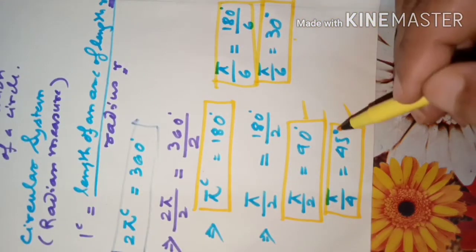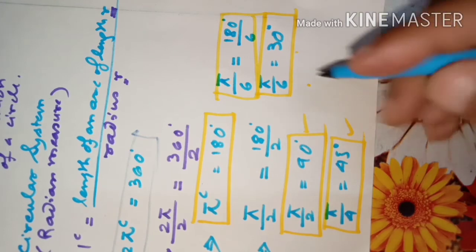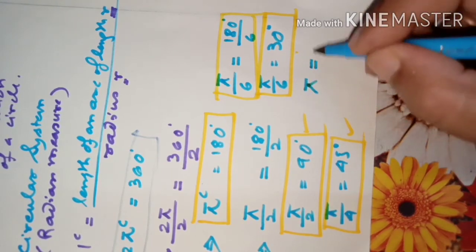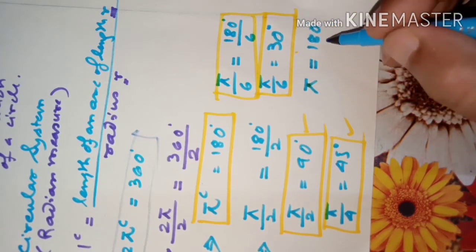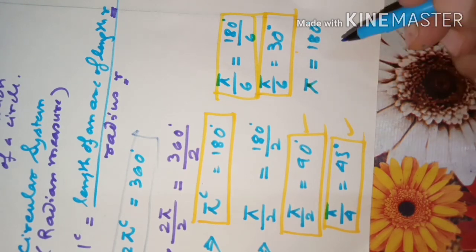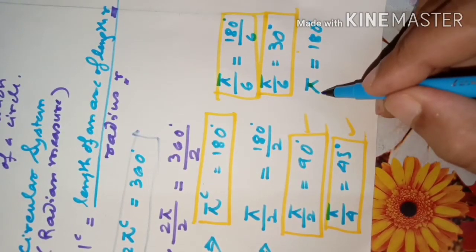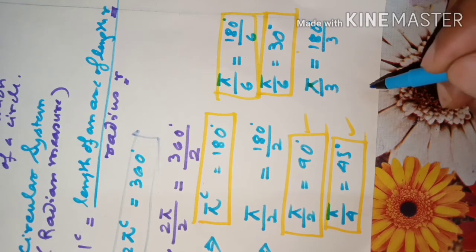For 60 degree also, if we divide pi, which is 180, by 3, we will get another angle.